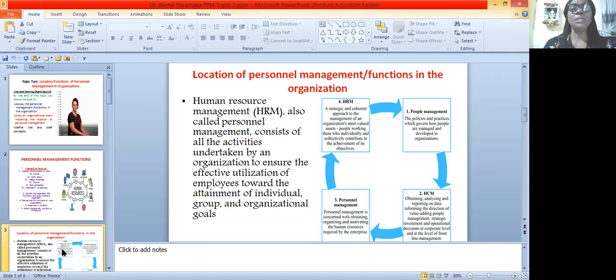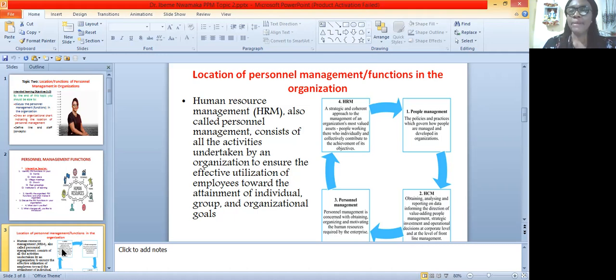Okay, now let us look at what we call the location of personnel management functions in the organization. Where are they located? Are you able to say that this is that? Because at times you may not even know, since everybody in the organization is performing one thing or the other, and we are dealing with the human aspect of the organization. Then we will come to that. Now, the major thing that the personnel management function does is people management.